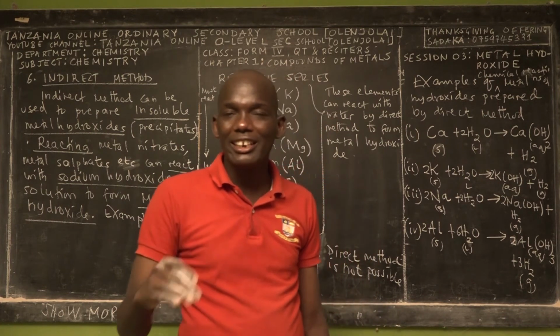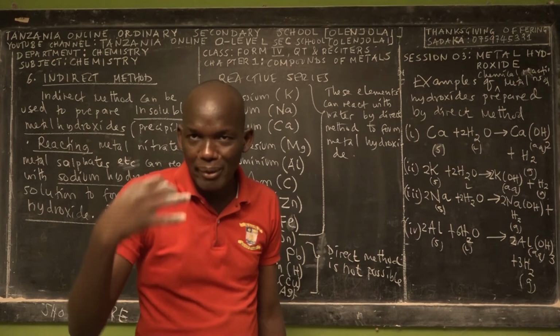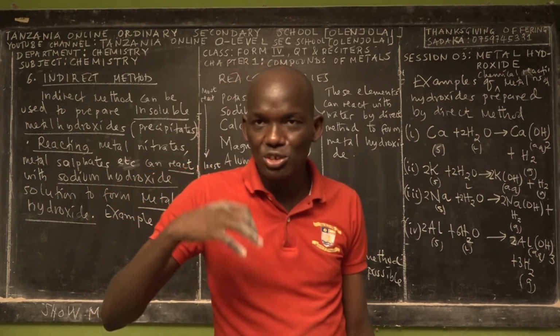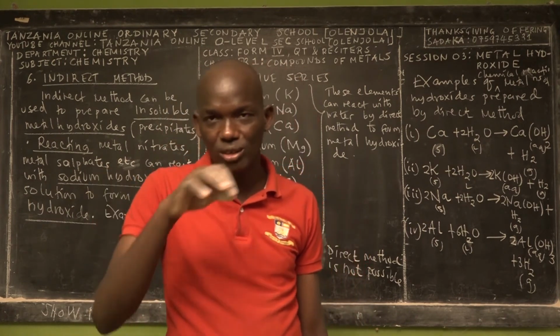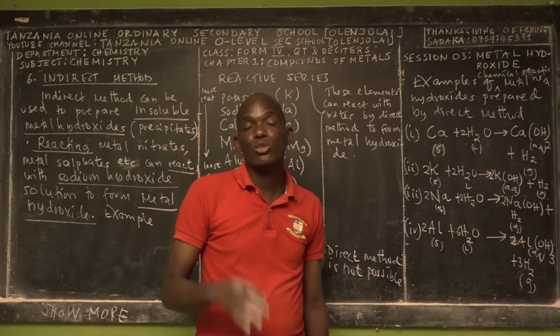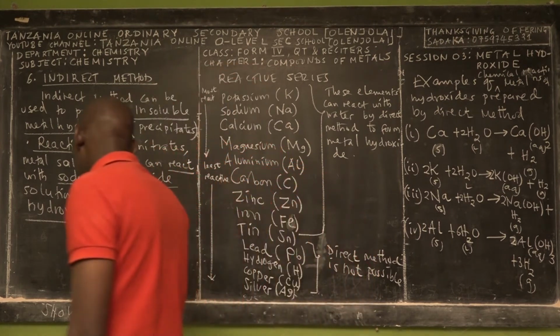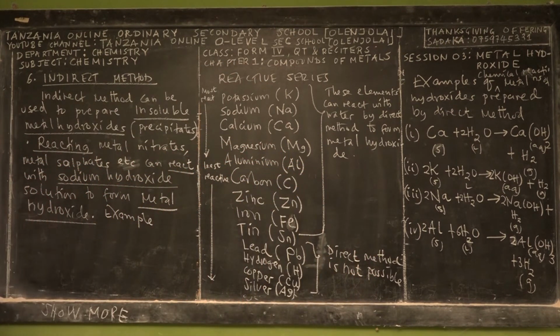For example, we take the metal nitrates or metal sulfates and react with sodium hydroxide, which is what we call double displacement, to form metal hydroxide. That's the point. For example, zinc nitrate, so the symbol for the nitrate is this one.